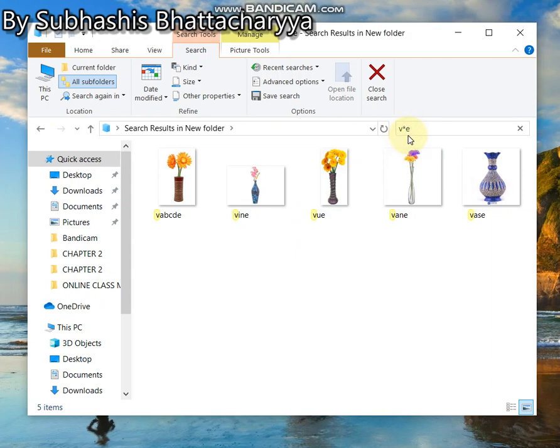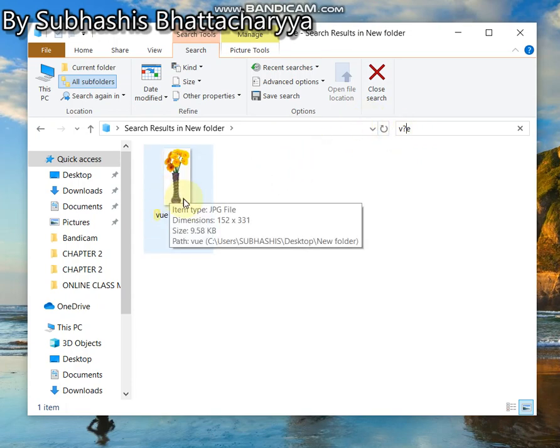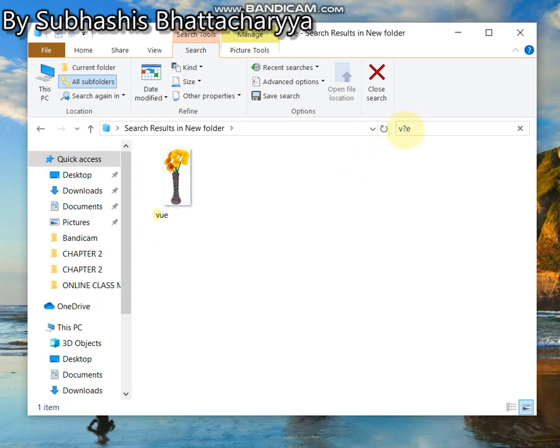Now if you use question mark, that can represent only one letter. See, V question mark E. That means question mark is occupying only one space. For that reason it is showing that file whose name starts with V, ends with E, and there is only one letter between V and E, that is U, because I have given one question mark.